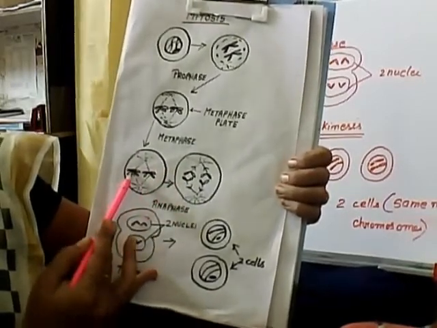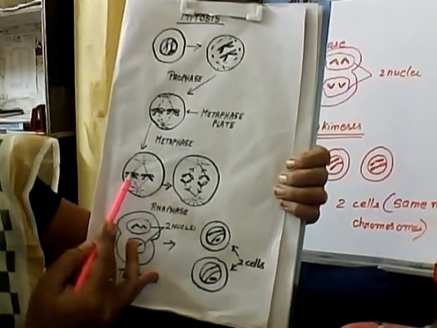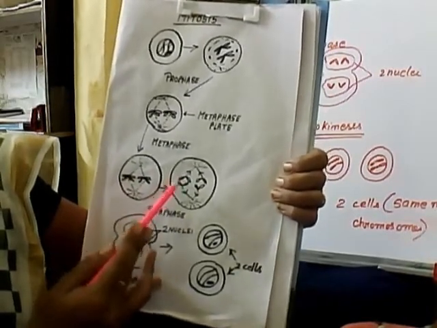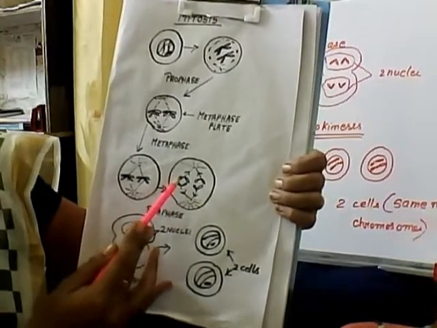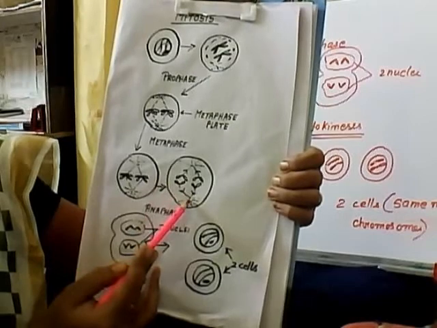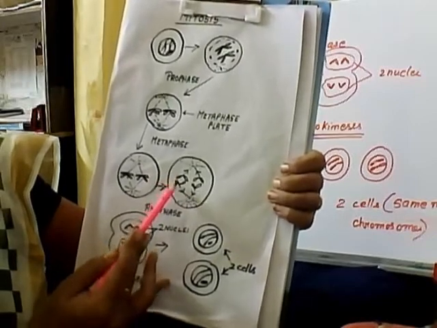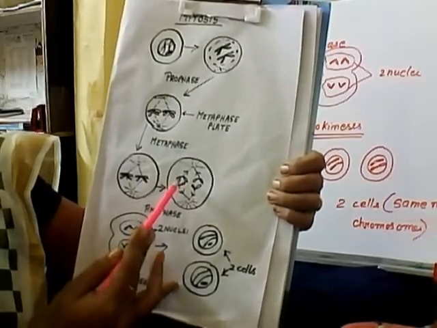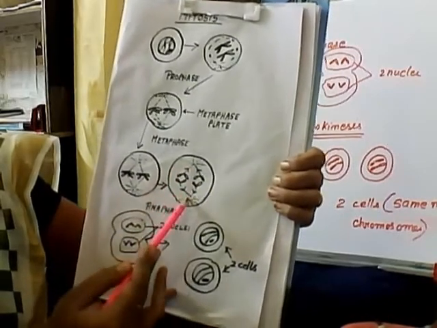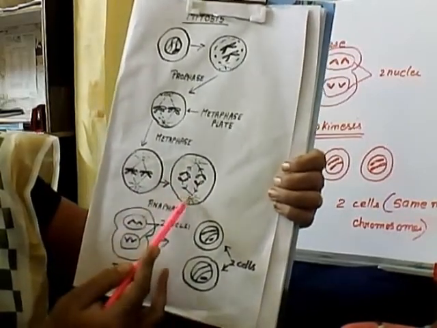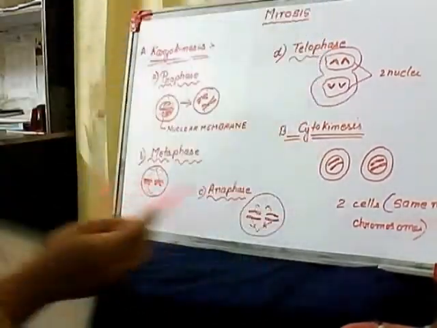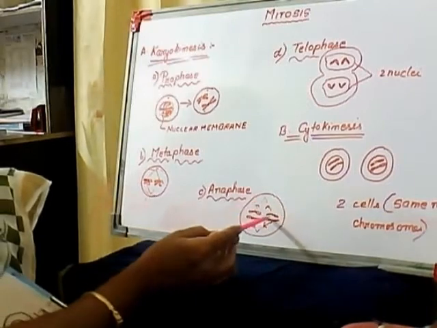So the splitting takes place in the centromere. The centromere gets split and forms two daughter chromosomes, and each of them is connected by the spindle fiber. And once they are split, both the daughter chromosomes start moving to their respective poles. So this happens in the anaphase. The same thing I have shown here also.